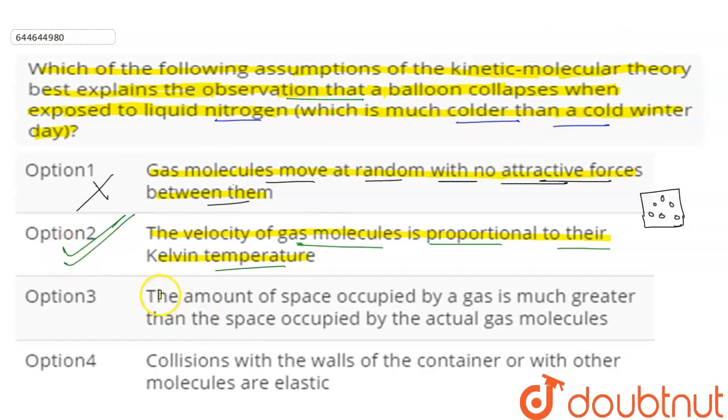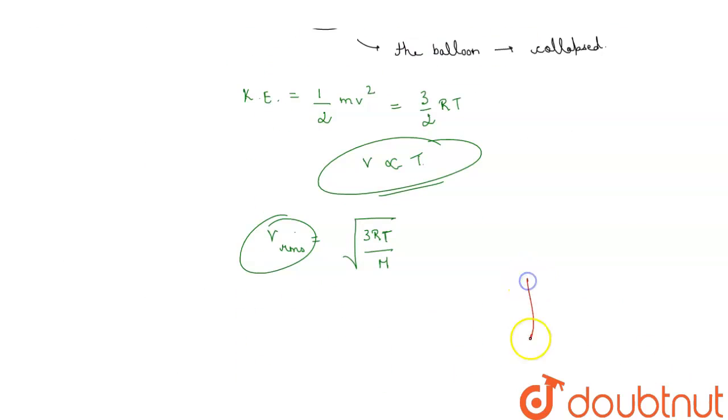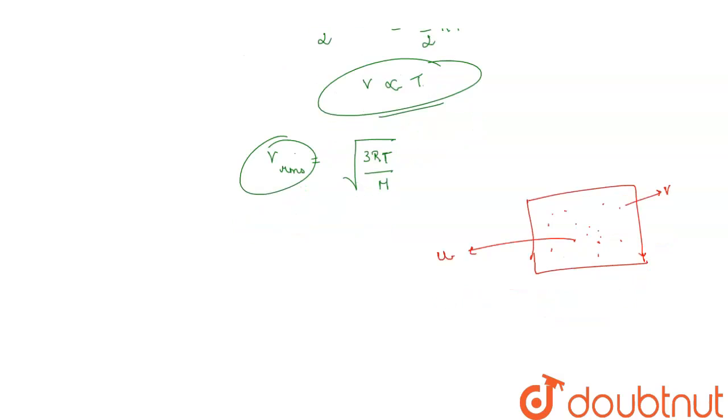Now moving to the third one. The amount of space occupied by a gas is much greater than the space occupied by the actual gas molecules. So basically, this is the container, and this is the volume occupied by the gas, and this is the volume occupied by the actual gas molecules.